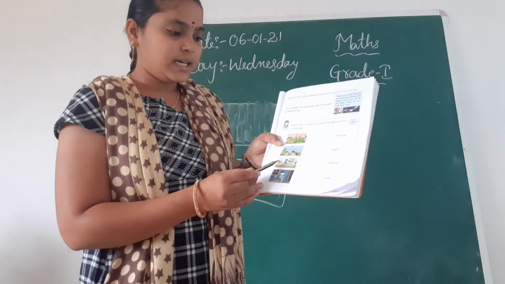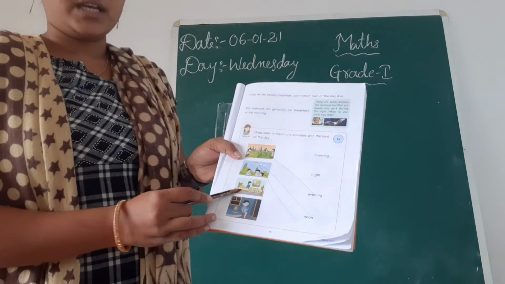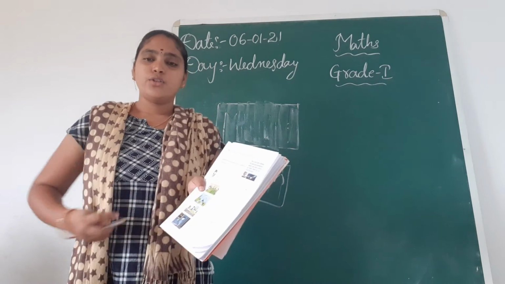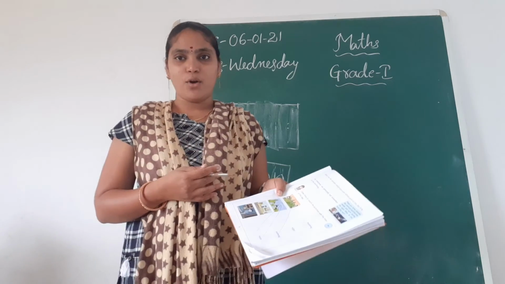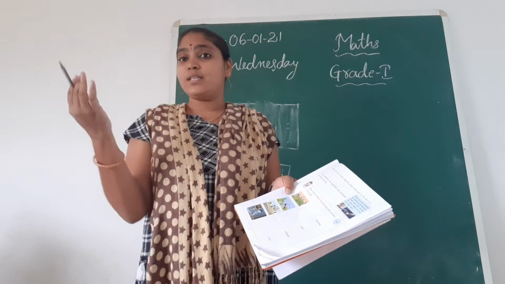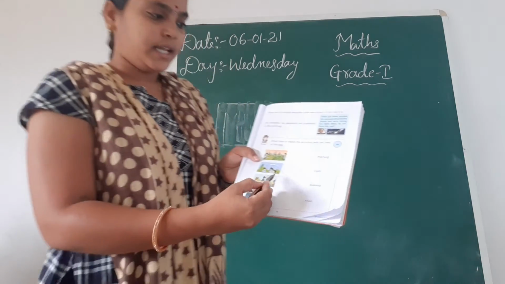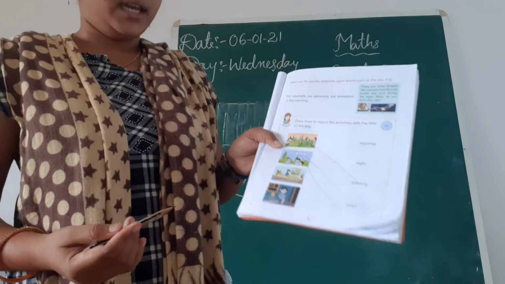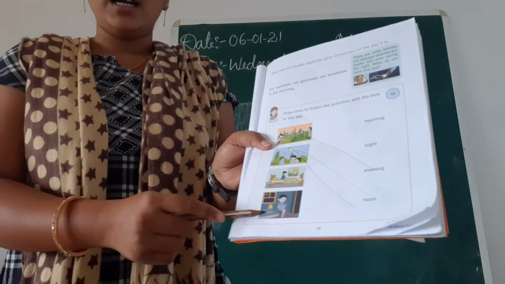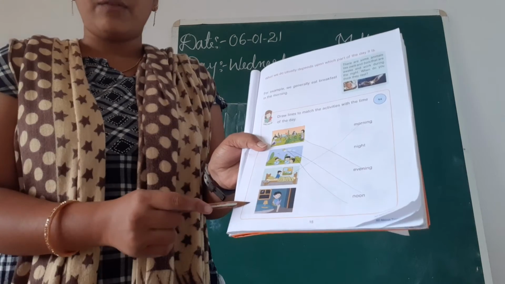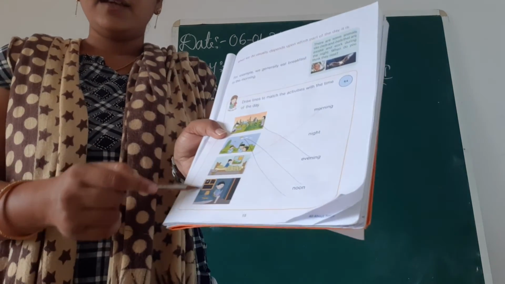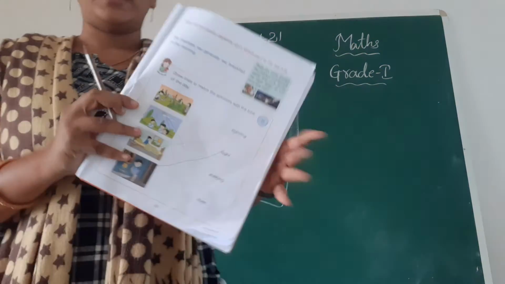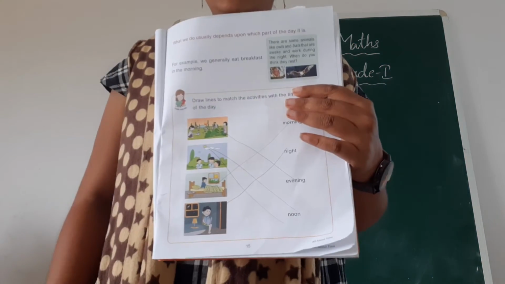Next, here the boy is waking up. Okay, the boy is waking up here, so is it morning or night, children? We wake up in the morning. Am I correct, children? And we sleep at night, so it is morning. So match to the morning. Next, okay children, here the sun is not seen and it is very dark. Am I correct? Here it is very dark, so it is night. Okay, you have to match like this, children.